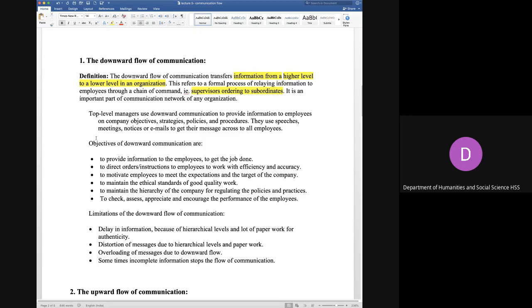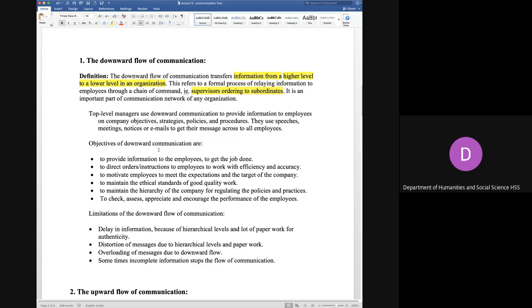Now, what is the objective? Every aspect has advantages and disadvantages, so we would also see the advantages and disadvantages of the downward flow of communication. First of all, the main motive of communication is that you have to exchange information with the other person. Communication, as we told you in the very first lecture, the definition of communication is that whatever information you have, you share it with the other person.